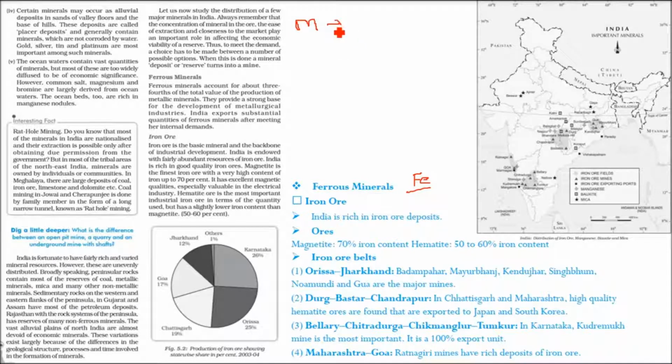Magnetite is the finest iron ore, with a very high iron content of 70%. It has very good magnetic quality, which is why it is very valuable to the electrical industry.